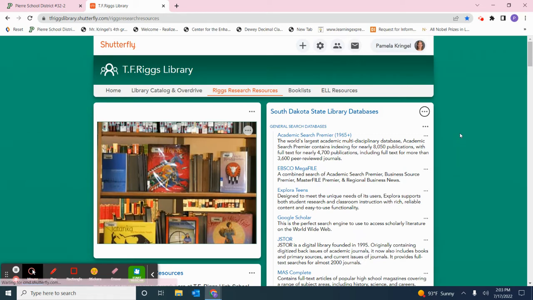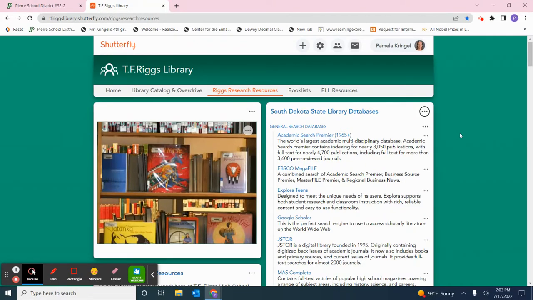One of the most awesome features about South Dakota State Library databases is that they operate on geolocating. Because the South Dakota State Library is paying for the citizens of South Dakota to use it, they need to know that you're a citizen. And one of the ways they do that is through geolocating on your computer. And so if you're in the boundaries of the state of South Dakota, you will not need a barcode or password to use these databases.